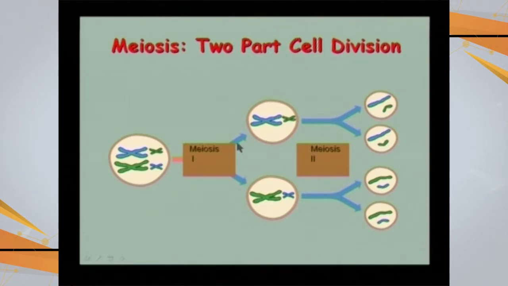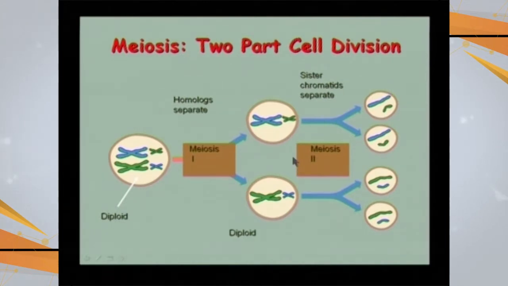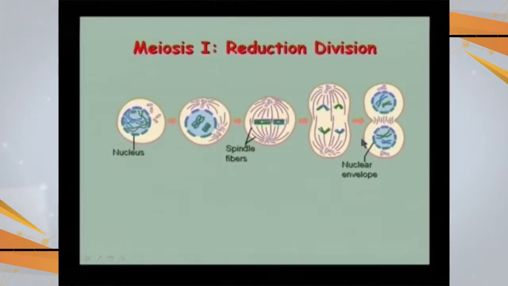First meiotic division, in which the homologous chromosomes are going to associate and then separate, and second meiotic division, in which the chromatids are going to separate from each other. So these are the homologous chromosomes which separate in the first meiotic division, and sister chromatids separate in the second meiotic division from the diploid cells. Ultimately, these are the 4 haploid daughter cells produced by this division.